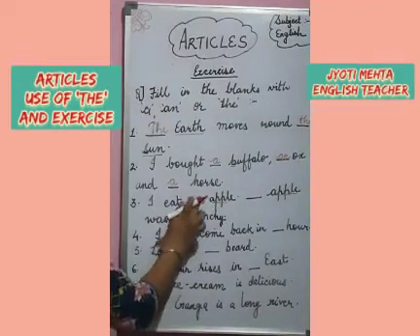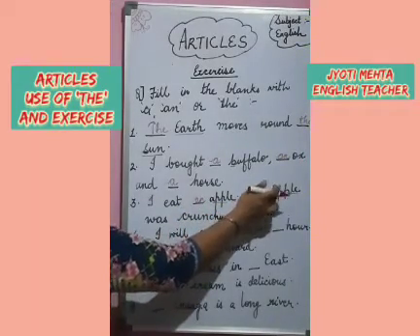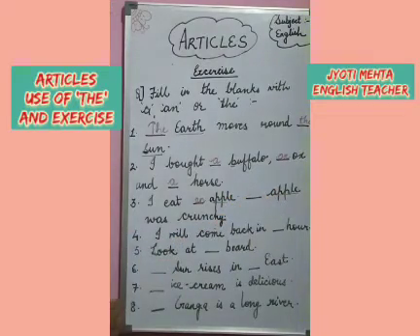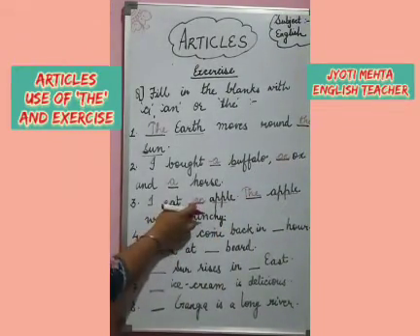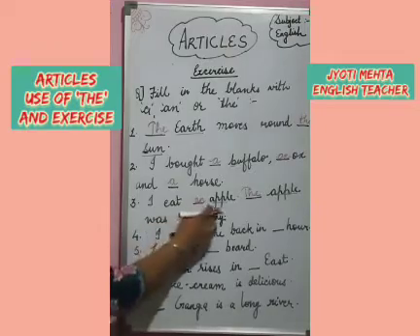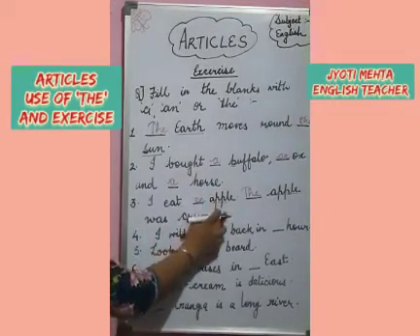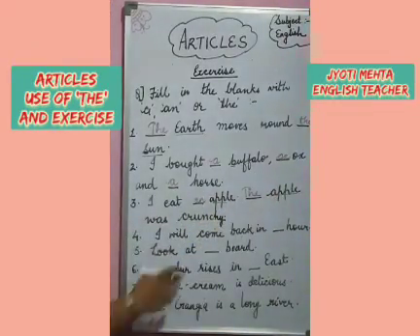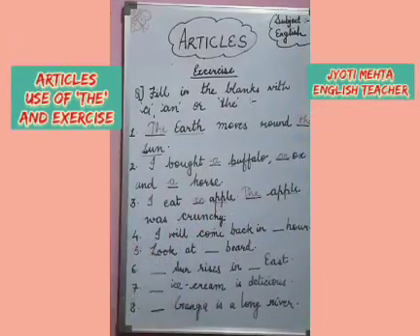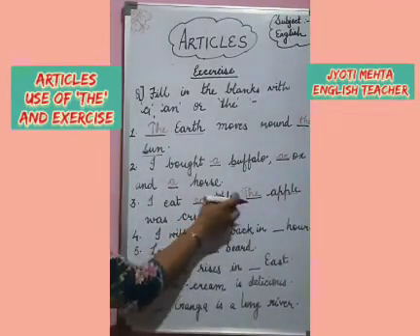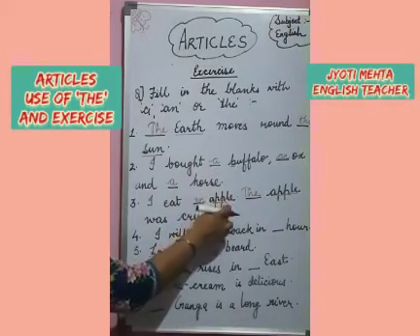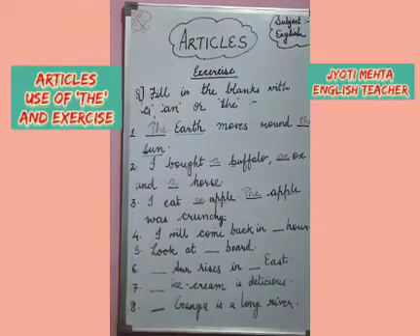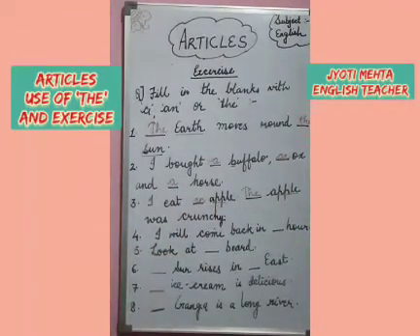When we are pointing towards the same noun again, which article will we use? The. First we use an indefinite article if it is indefinite. Next, if we are repeating the same word, pointing towards the same noun, we will write the definite article because it is now definite that this apple is crunchy. Which apple is crunchy? The apple which I am eating. So here we will use the before it.